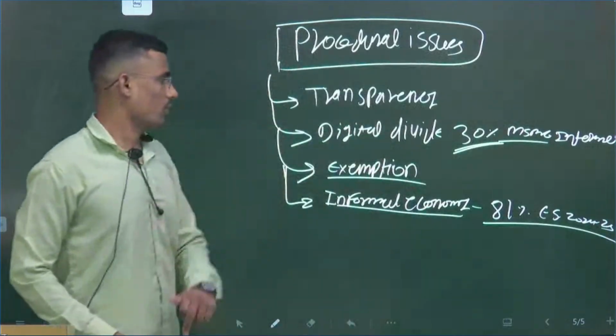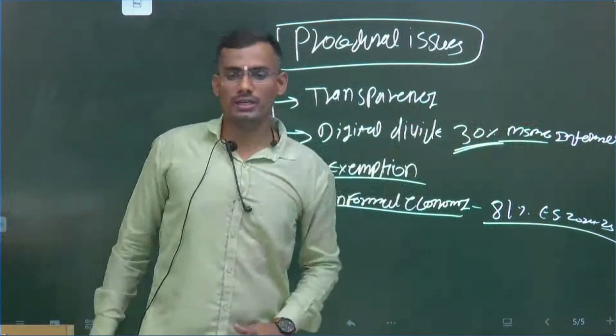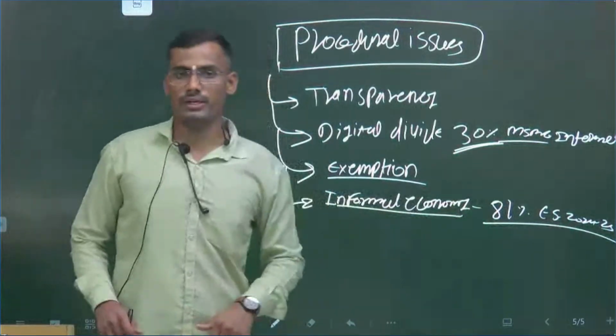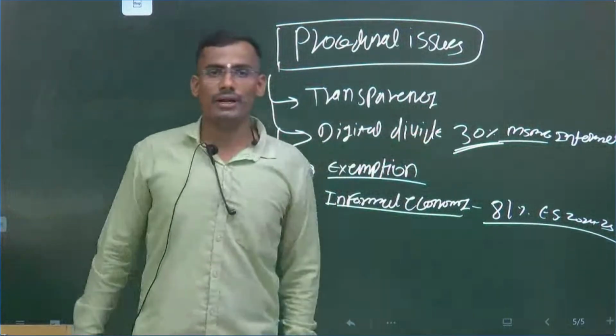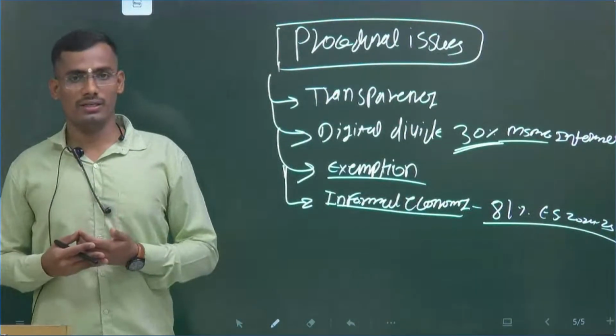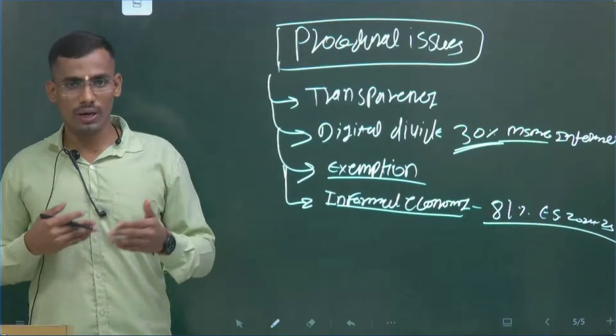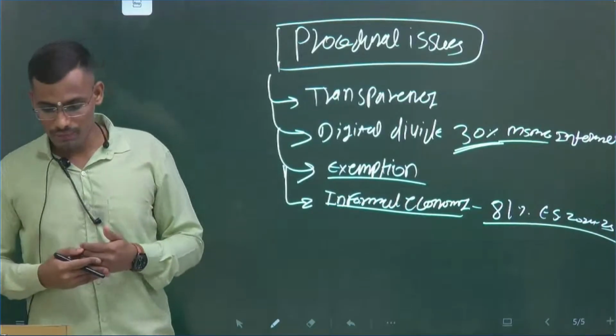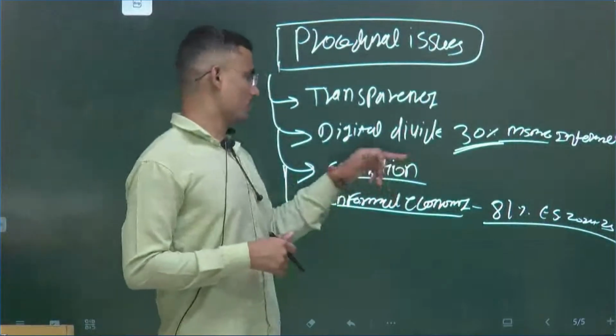Because of this digital divide in the informal economy, how can you file the return? You have to update on the GST network.